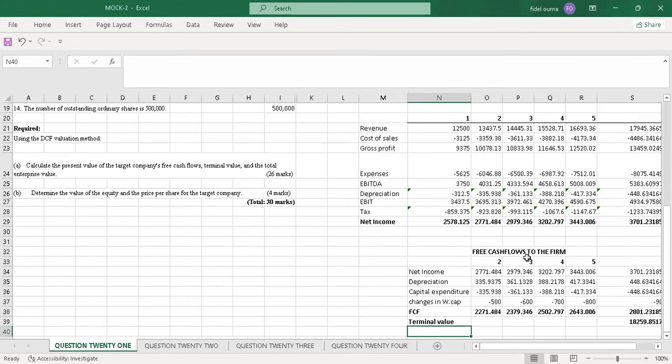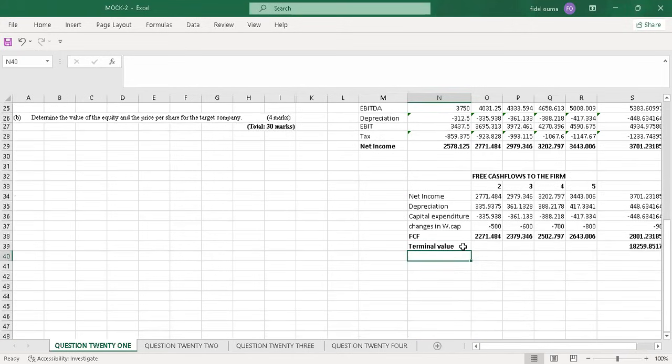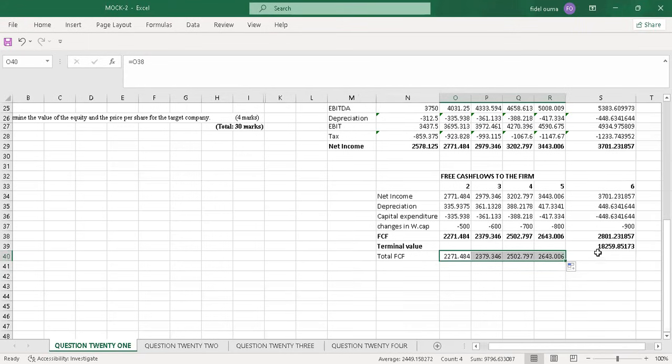Will be the total enterprise value. After that we now have the total free cash flow, so just say total FCF. The total free cash flow will be this under year one. Then you just drag all the way up to here. But now for the 6th year, you will add the terminal value to the free cash flow. So you take this and you add to this, so that we have the total free cash flow. I'll just bold it.